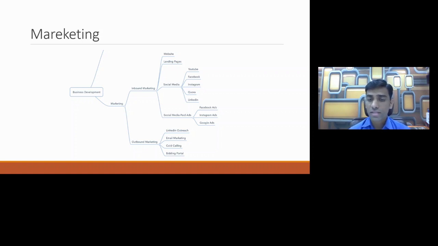The third is cold calling. You have a list of companies who might need your services, and you directly call them and convince them to take your service. The fourth is bidding portals. You can find a number of bidding portals, find relevant bids, and apply. For example, Upwork, Toptal, Guru, PeoplePerHour, something like that. Freelancing portals are available.